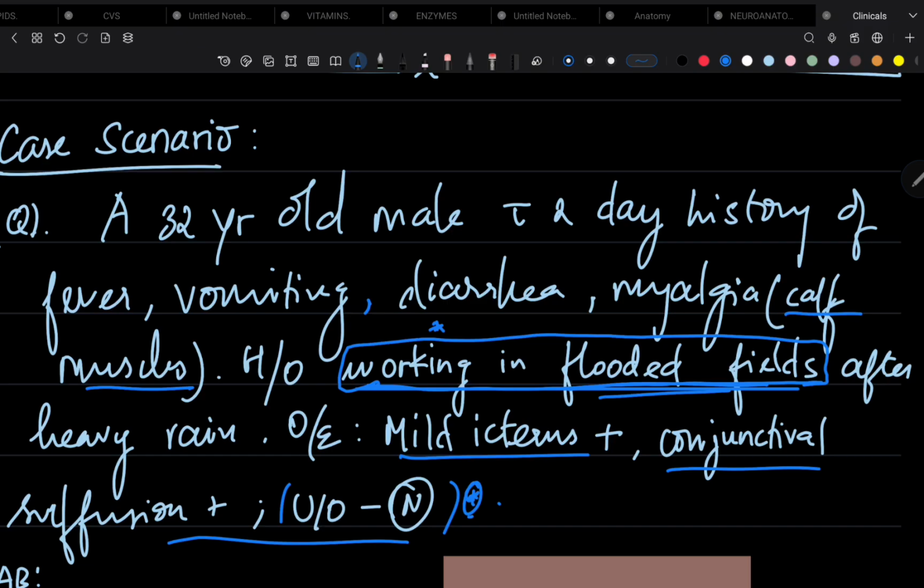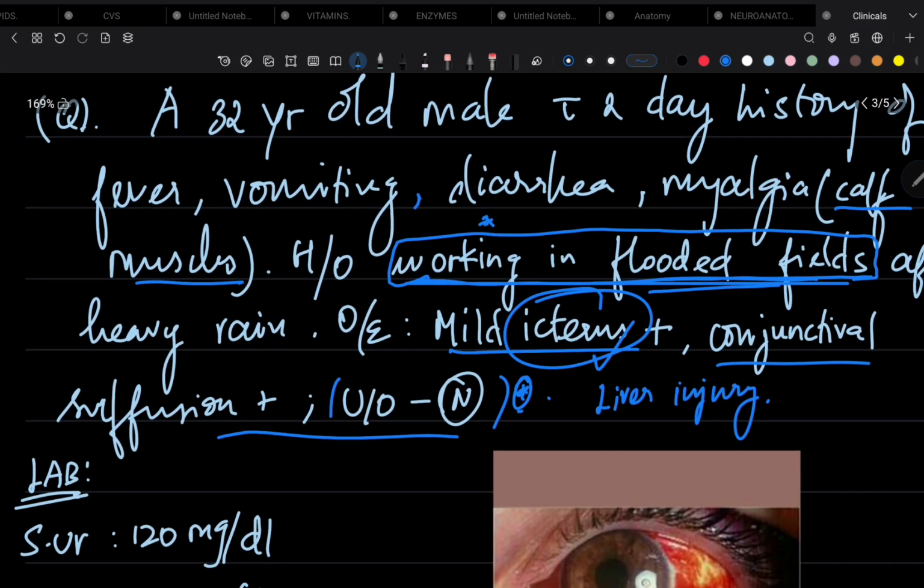And you notice mild icterus and conjunctival suffusion on examination. When there is mild icterus, we can say that something related to liver injury. So here liver injury has occurred. So we should narrow down our diagnosis to certain conditions which can cause infection along with liver injury, and you order some lab investigations.